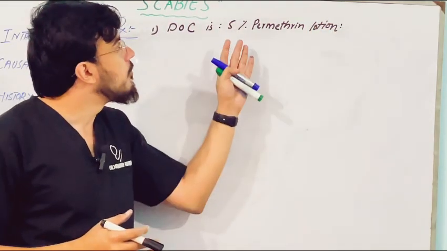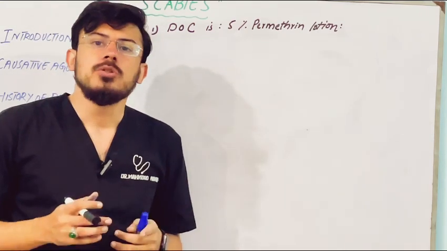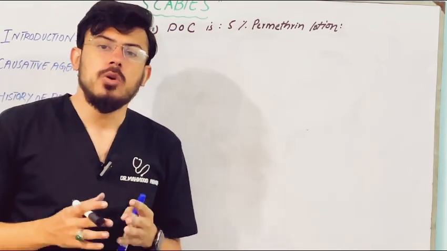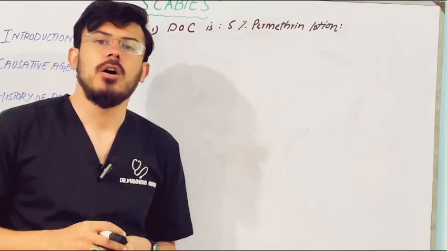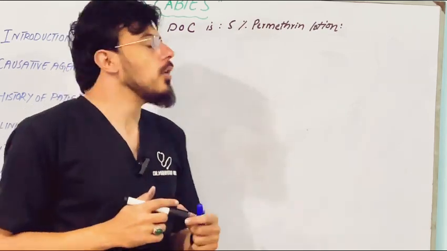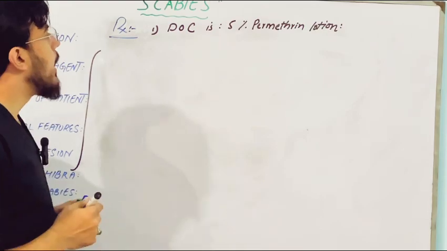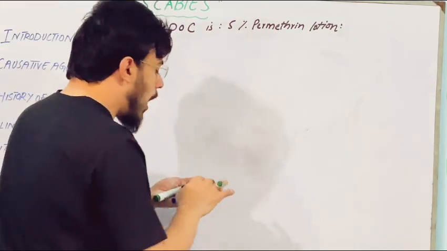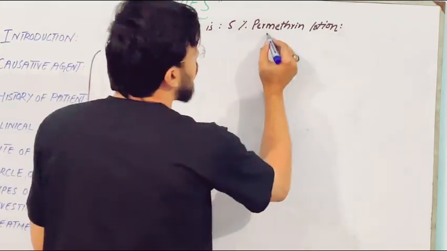What is the mechanism of 5% permethrin lotion? It blocks the voltage gated sodium channel and causes paralysis of the scabies mite. That is the main action of permethrin lotion. Now, how do we apply the permethrin lotion?